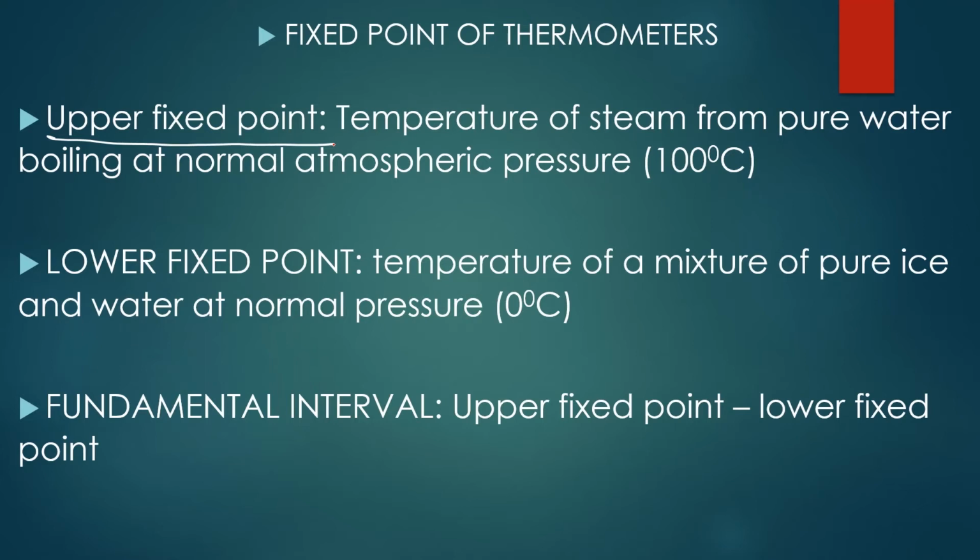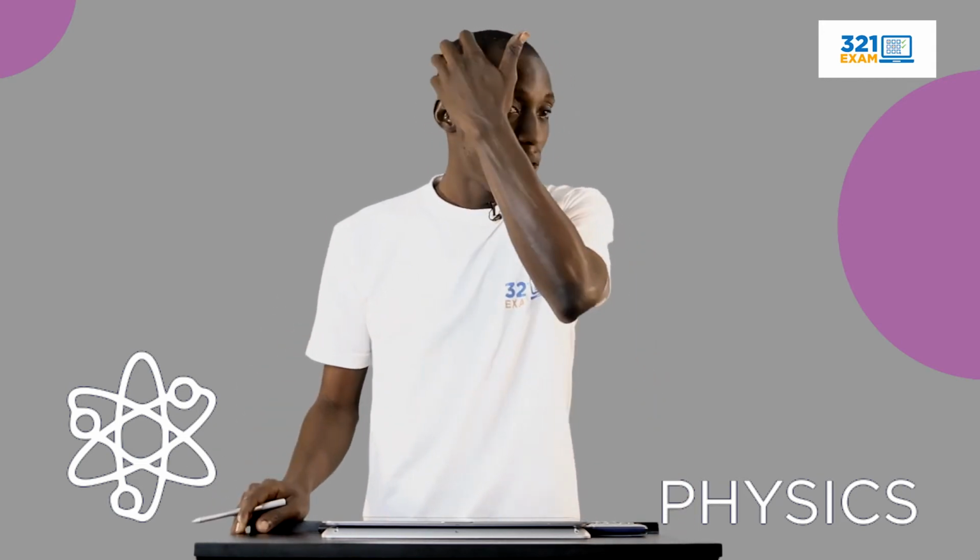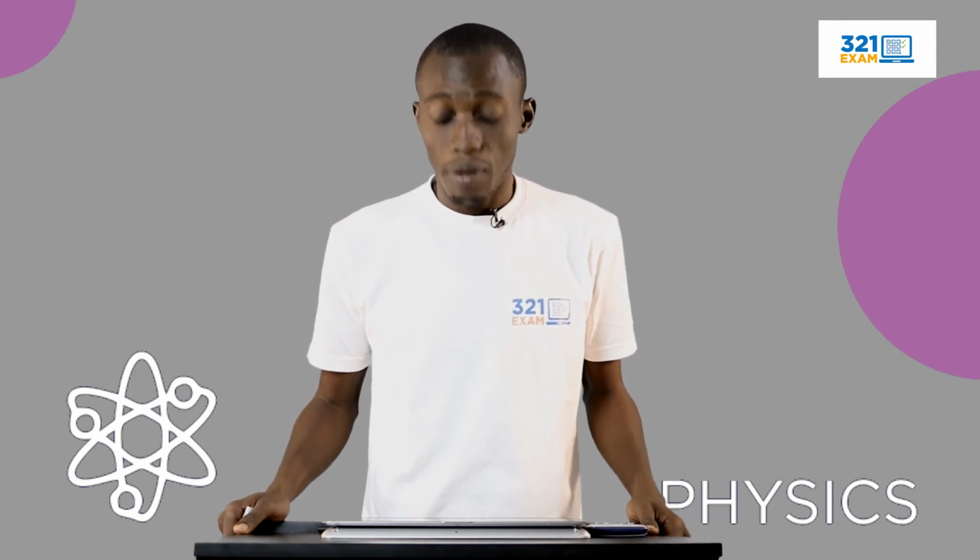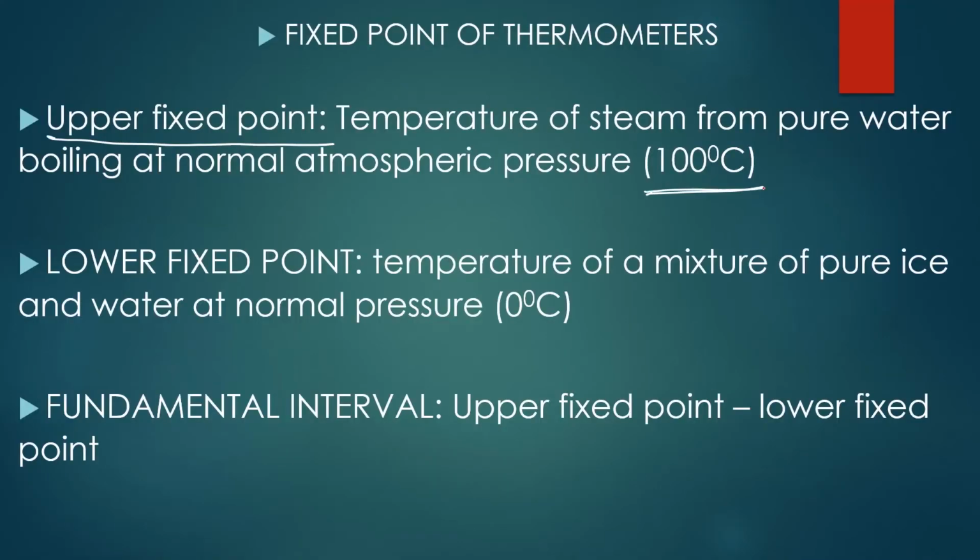Temperature of steam from pure water boiling at normal atmospheric pressure. And remember that the temperature of the boiling water is 100 degrees Celsius, right? And that is the temperature at which water in liquid form is converted to steam in vapor state, right? And that is why you see 100 degrees Celsius written here.